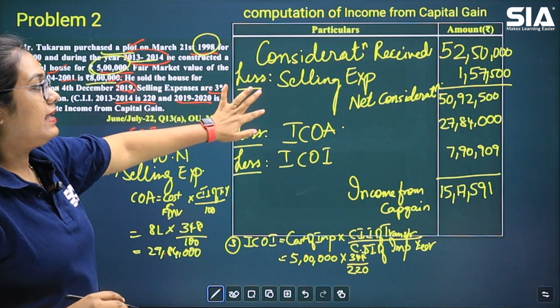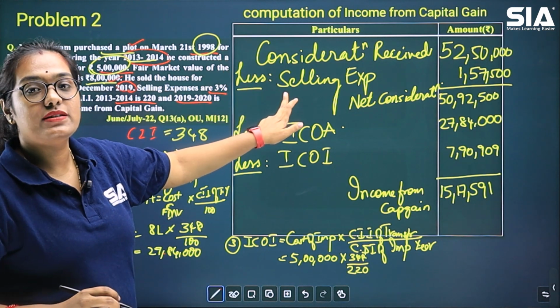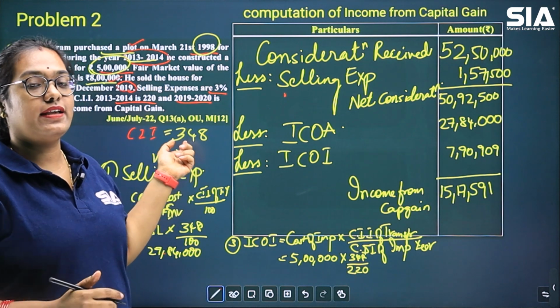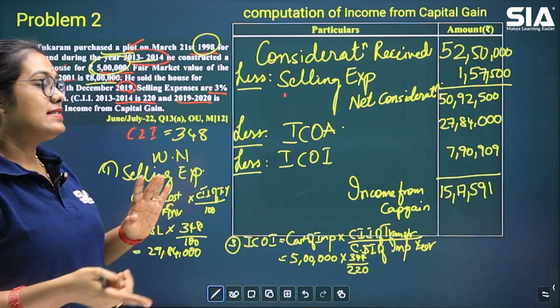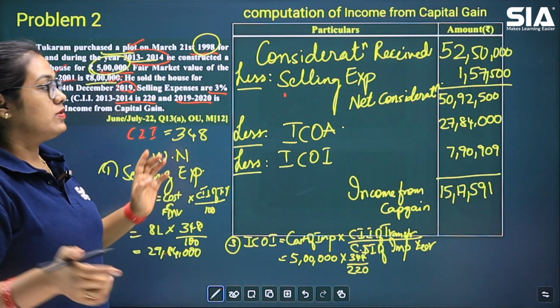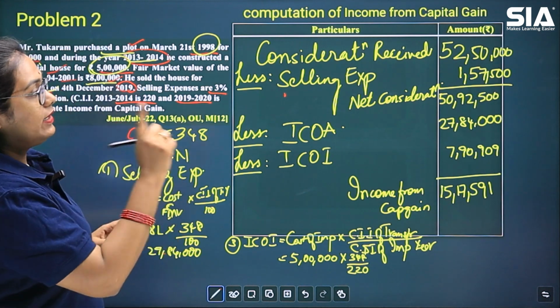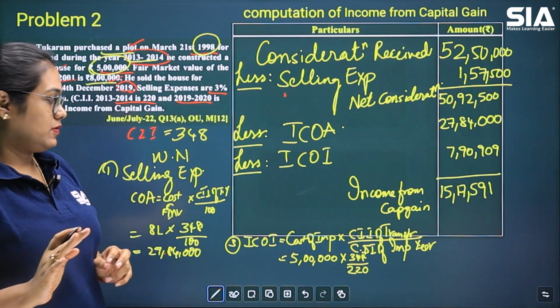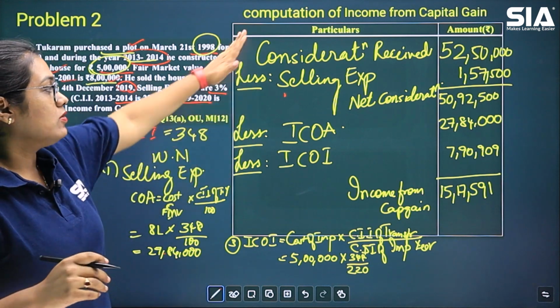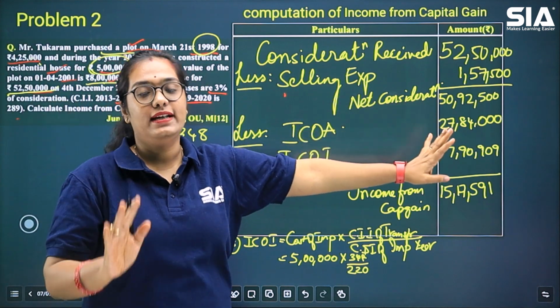Then the selling expenses are given in the question as 3%. Selling expenses will be calculated on the net consideration, so that will be 3% into 52,50,000. Then when you subtract these two values, you will get something called net consideration.